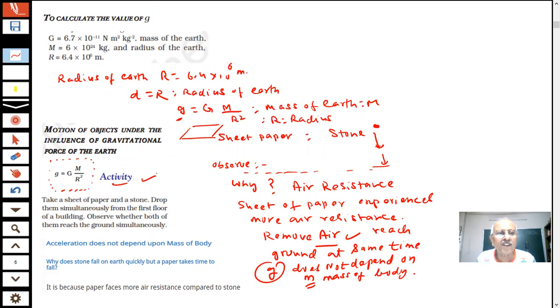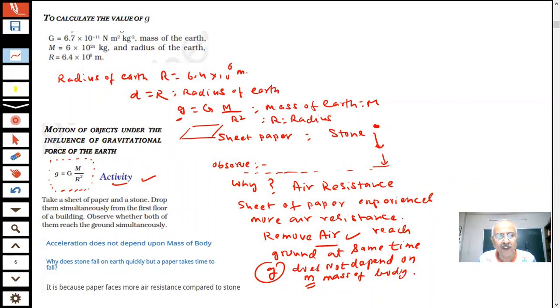The formula is there: small g is equal to G M by d square, where G is the gravitational constant, M is the mass of the earth, and d is the distance. So when objects are on or near the earth, we take d equal to R, which is the radius of the earth. This is our radius of the earth.